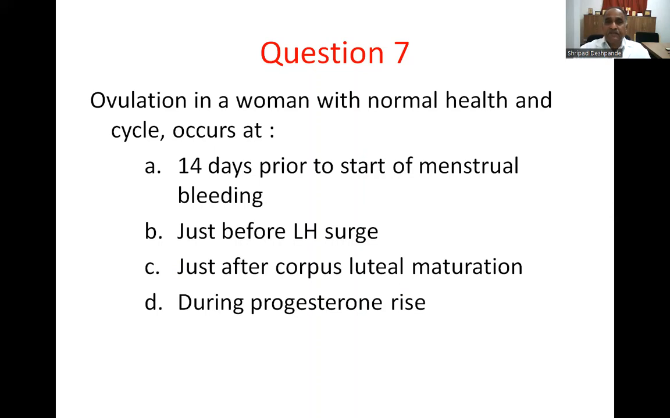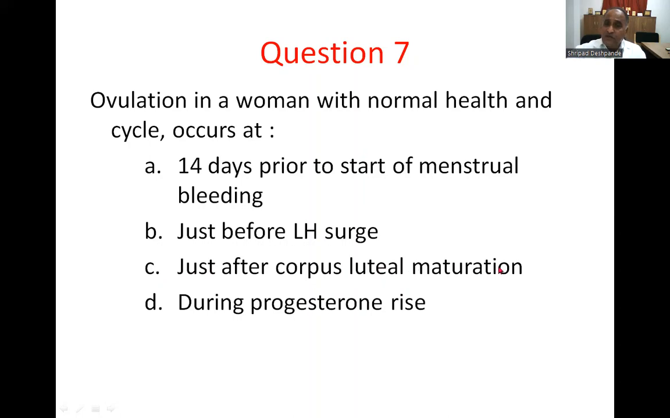Question number 7. Ovulation in women with a normal healthy cycle occurs at: option A, 14 days prior to start of menstrual bleeding; option B, just before LH surge; option C, just after corpus luteal maturation; option D, during progesterone rise. Ovulation occurs 9 hours after LH surge. So then option B is not a correct response.